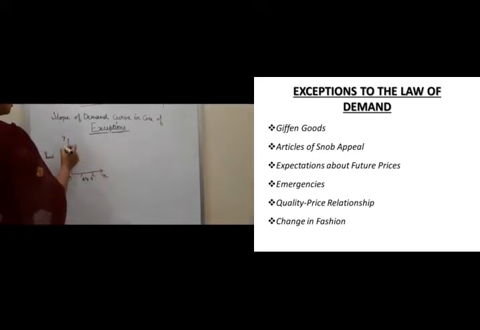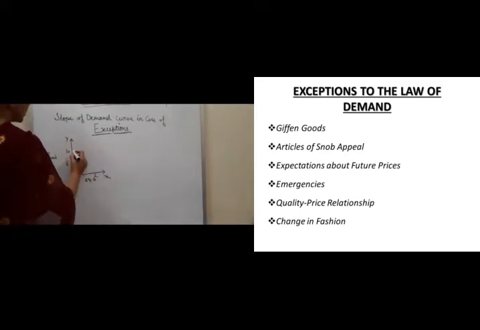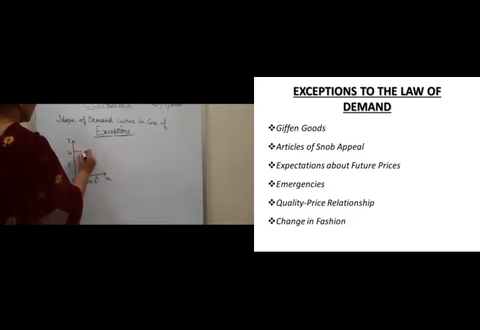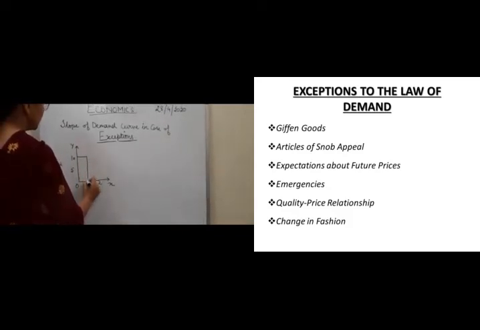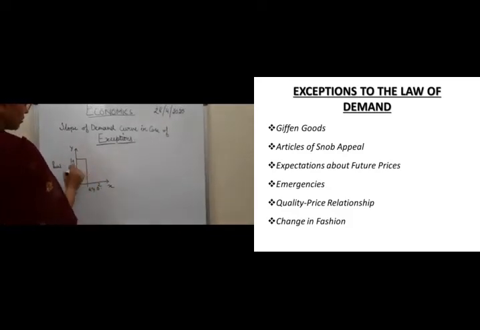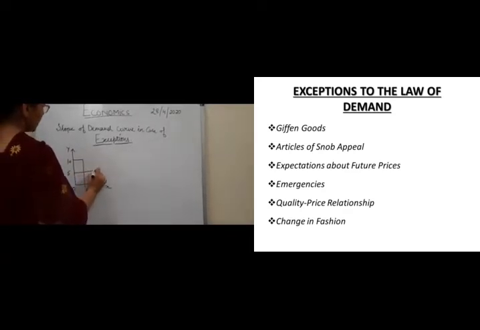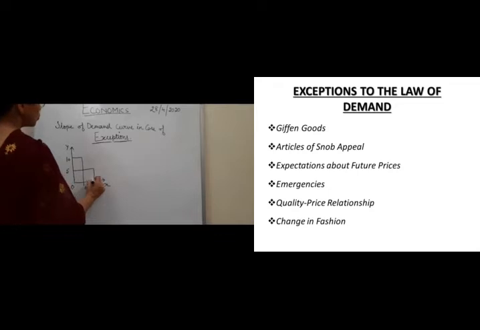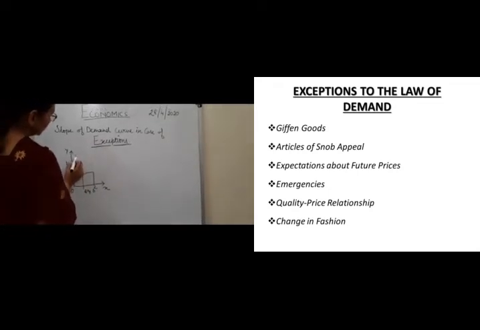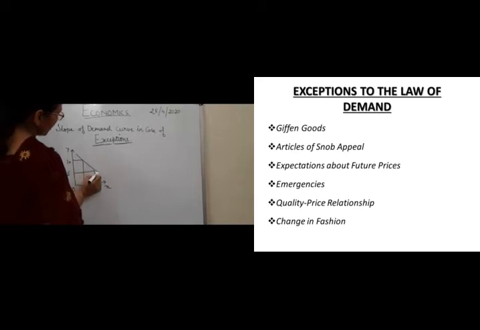Now, according to the law of demand, when the price is high, that is rupees 10, the demand is 1 unit, because the price is high, the demand is low. When the price falls from 10 to 5, the demand extends from 1 unit to 2 units. That is, when the price falls, the demand rises.